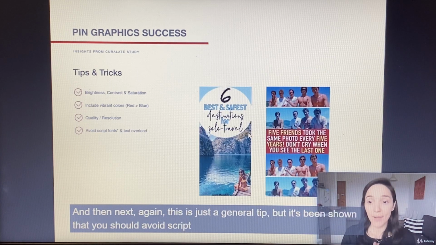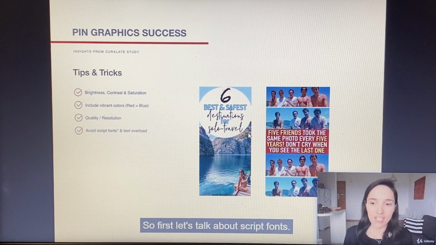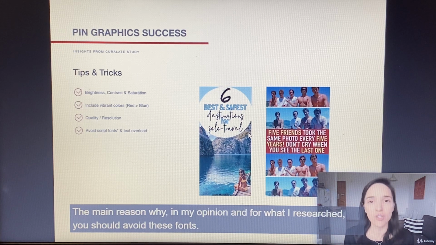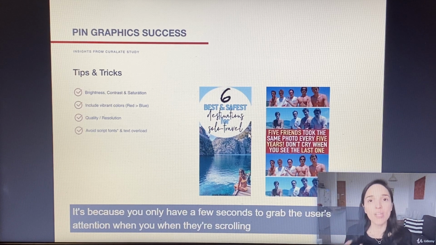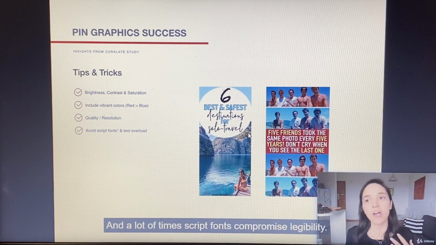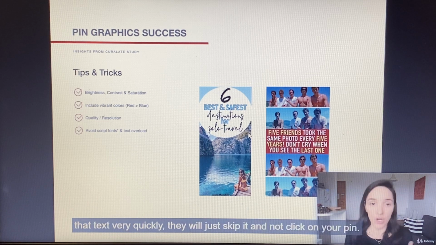And then next, again, this is just a general tip, but it's been shown that you should avoid script fonts and text overload. So first, let's talk about script fonts. The main reason why, in my opinion and from what I researched, you should avoid these fonts is that you only have a few seconds to grab the user's attention when they're scrolling through their home feed. And a lot of times, script fonts compromise legibility. So if they cannot understand immediately what your pin is about, if they can't quickly distinguish and read that text, they will just skip it and not click on your pin.